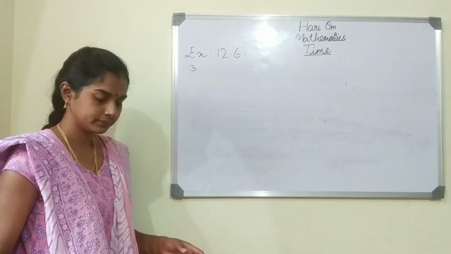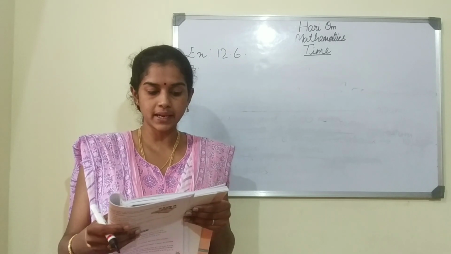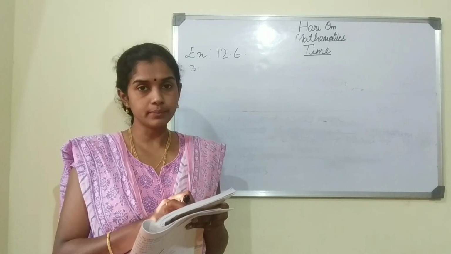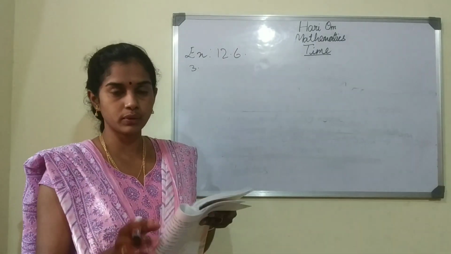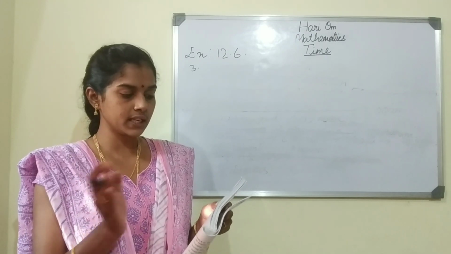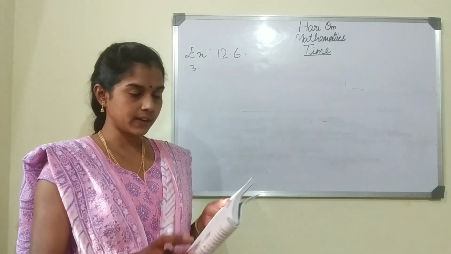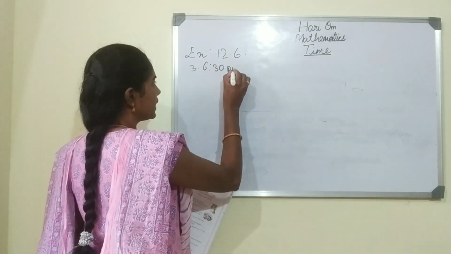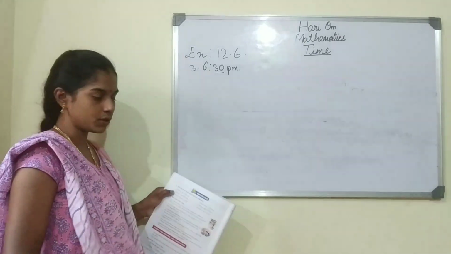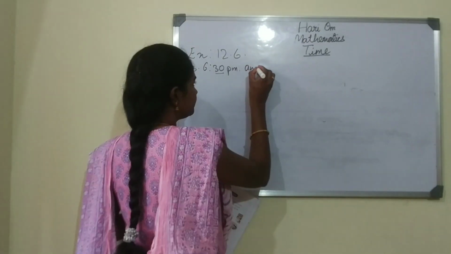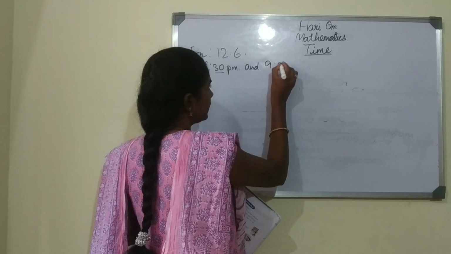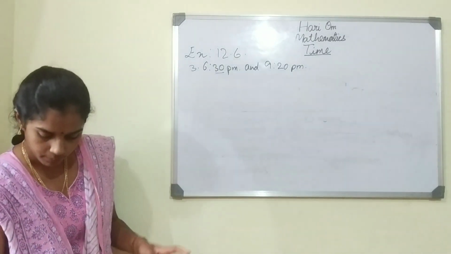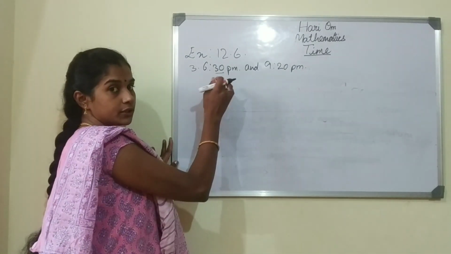The third one, 6:30 p.m. and 9:20 p.m. Here we can find the minutes also. Till now, whatever first and second one we saw, it was only hours. So 3 a.m. to 4 a.m., 4 a.m. to 5 a.m. But here we have 6:30 p.m. Here we even have minutes also. Okay, p.m. and 9:20 p.m.